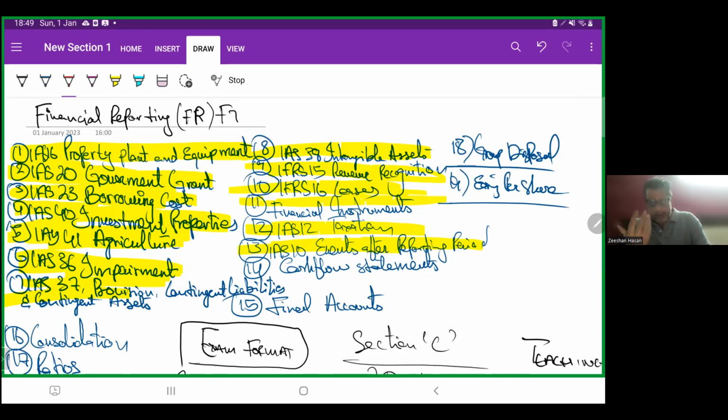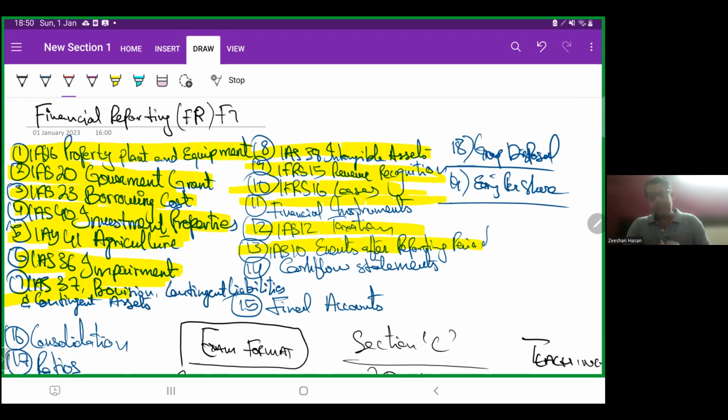Now, what are the course contents, as you can see on your screen? IAS 16 Property, Plant and Equipment, in which we will study what non-current assets are, the ways to record the initial recognition of the assets, what subsequent expenditures are, the methods of depreciation, what revaluation is, and like that. Then we'll have IAS 20 Government Grants. What is a government grant? Two types of government grant are there: capital grant and revenue grant.